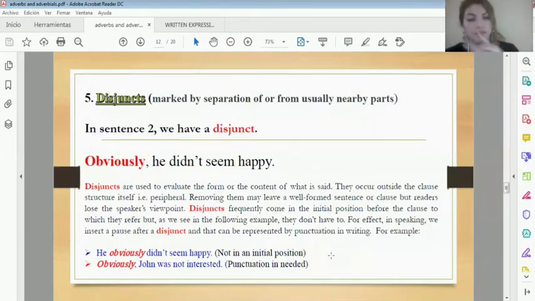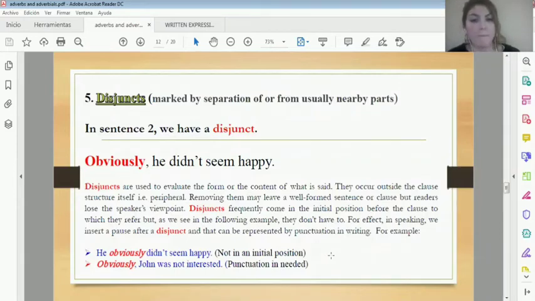Okay, but what's the difference between an adjunct and a disjunct? Well, a disjunct, in this case, this is very important. This is quite easy, since it provides the speaker's viewpoint. That is to say, disjuncts are related to attitude. It's related to the attitude of the speaker.